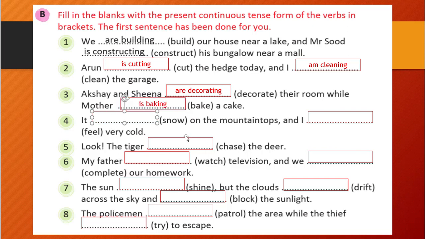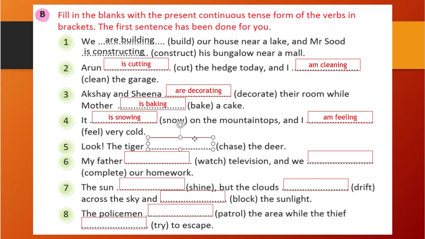Similarly, the fourth one: it blank on the mountain tops, and I blank very cold. So it is and I am, right? That is the format, you know all the things. With it we will use is because it's singular, and with I the helping verb will be am. So it is snowing and I am feeling very cold, right? It is snowing on the mountain tops and I am feeling very cold.